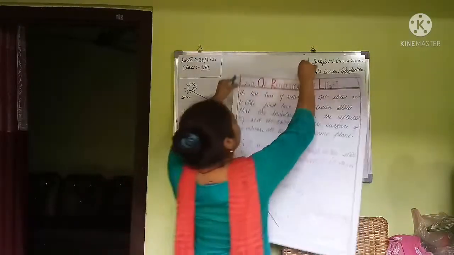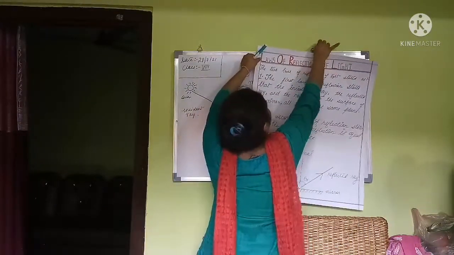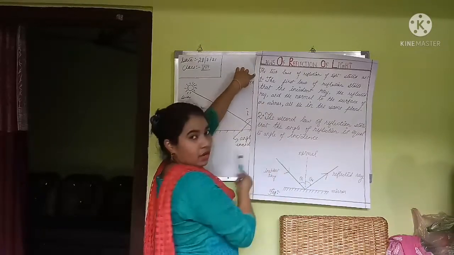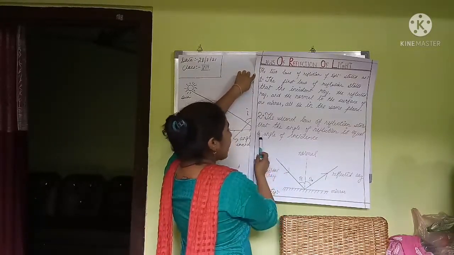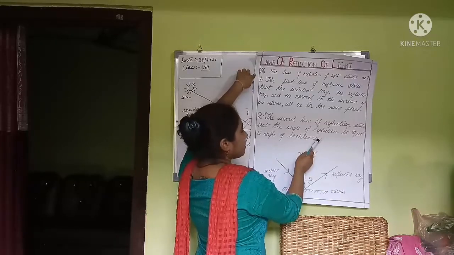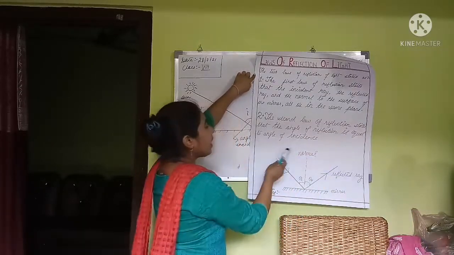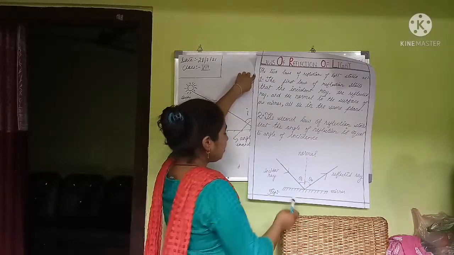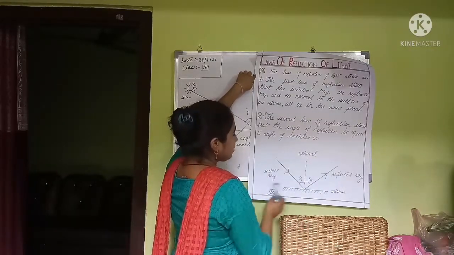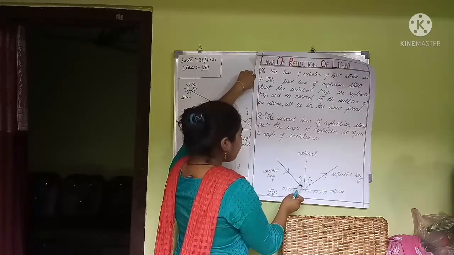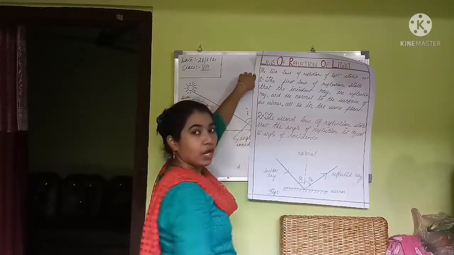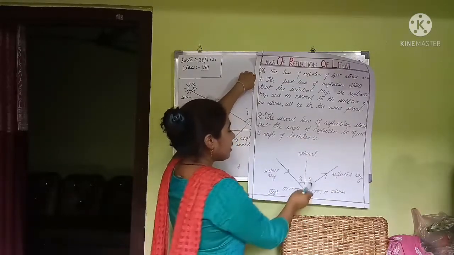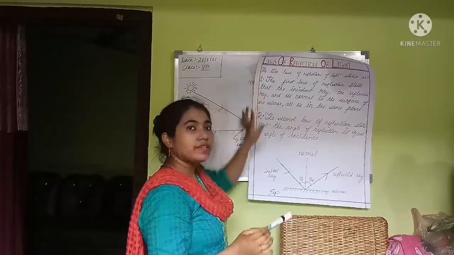Okay, now the second law of reflection. The second law of reflection states that the angle of reflection is equal to the angle of incidence. Okay, you can see here in this picture, this is the angle of incidence and this is the angle of reflection. Okay, and this angle of incidence and the angle of reflection are always equal.